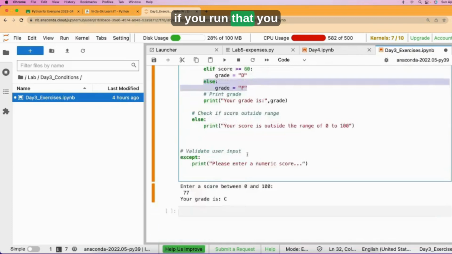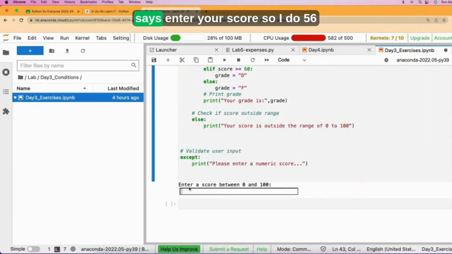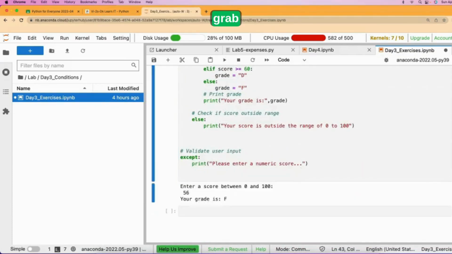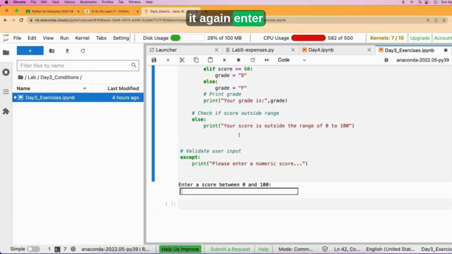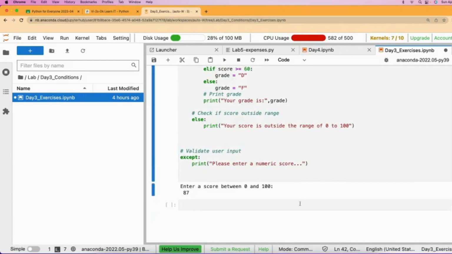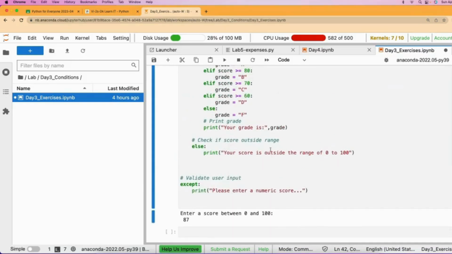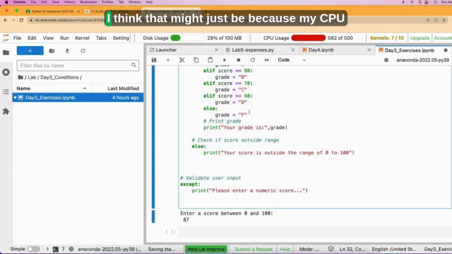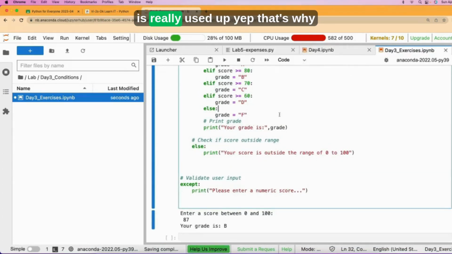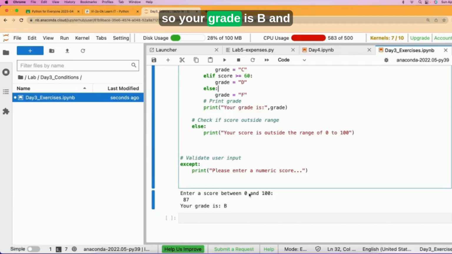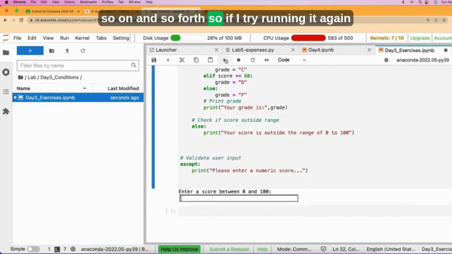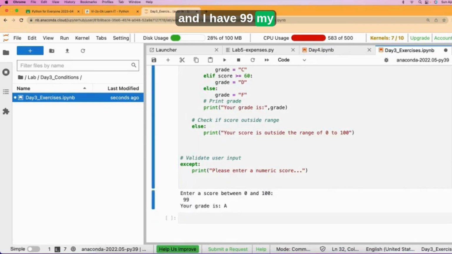So if you want that, you should have something that says enter your score. So I do 56, you have an F. Run it again, enter your score, 87. Oh, what did I miss? 87 should be a B. But I think that might just be because my CPU is really used up. Yep, that's why. So your grade is B. And so on and so forth. So if I try running it again and I have 99, my grade is A.